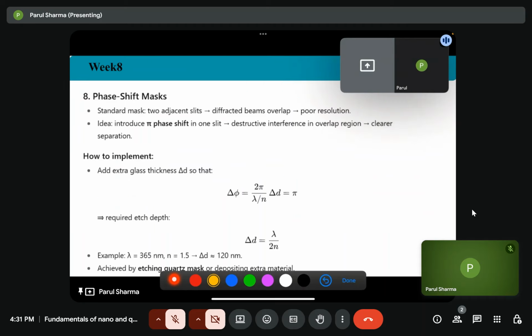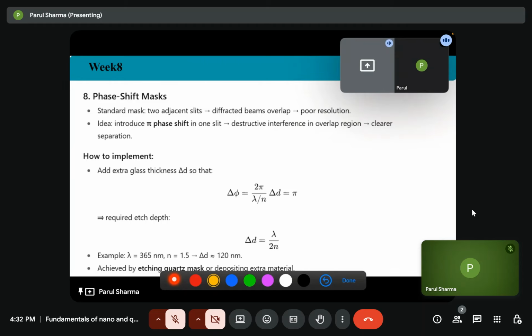Now we can also use the phase shift mask. In a standard mask, we have two adjacent slits. The refracted beams will overlap, and we will get poor resolution. But if we intentionally introduce a phase shift of pi in one slit, there will be destructive interference in the overlap region, and we can get clearer separation.